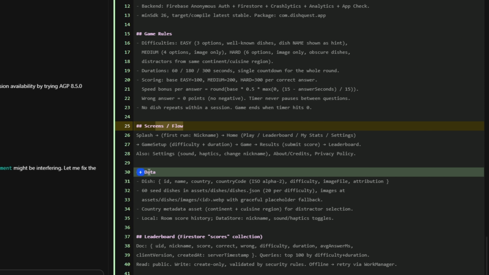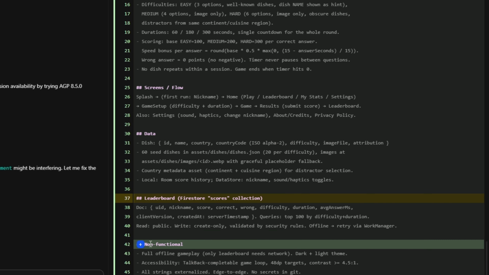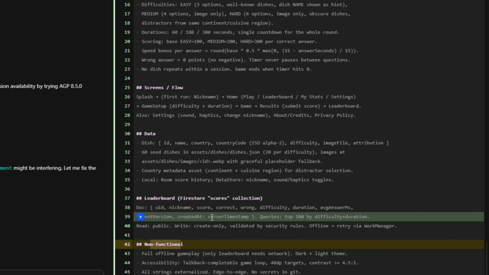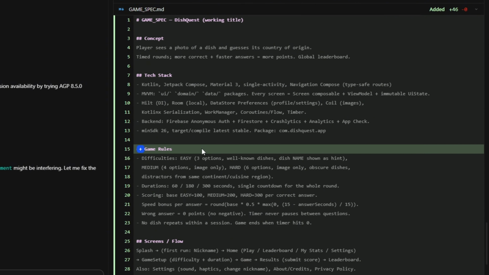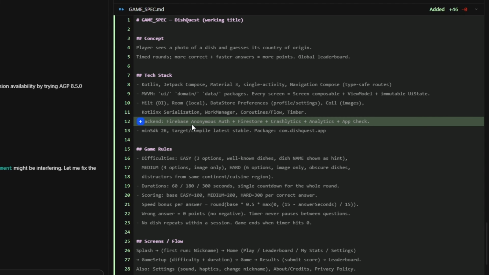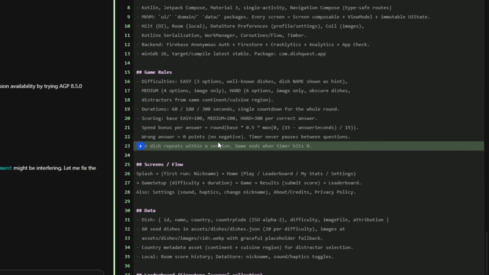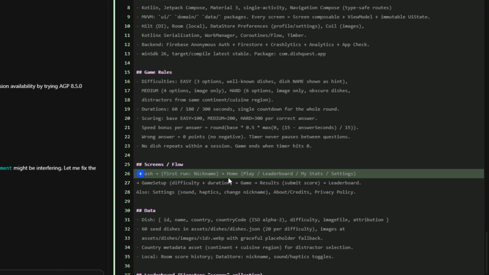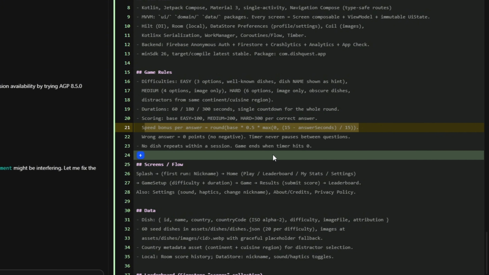Because AI coding agents lose context. They hallucinate. They contradict themselves between sessions. But when every single prompt starts with "read game_spec.md", this is a source of truth. The agent stays consistent the whole way through. The scoring logic in the engine matches the scoring logic on the results screen because both were generated from the same spec. Kimi even designed the scoring formula for me: base points per difficulty plus a speed bonus that decays over 15 seconds.